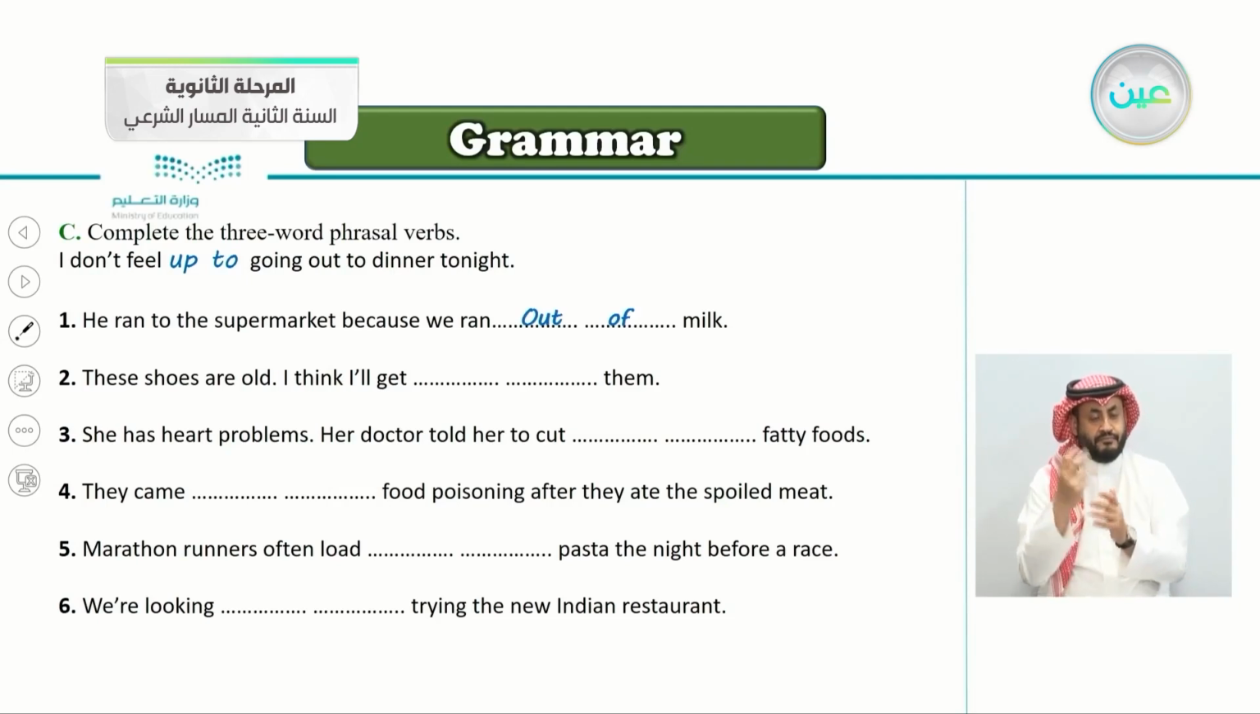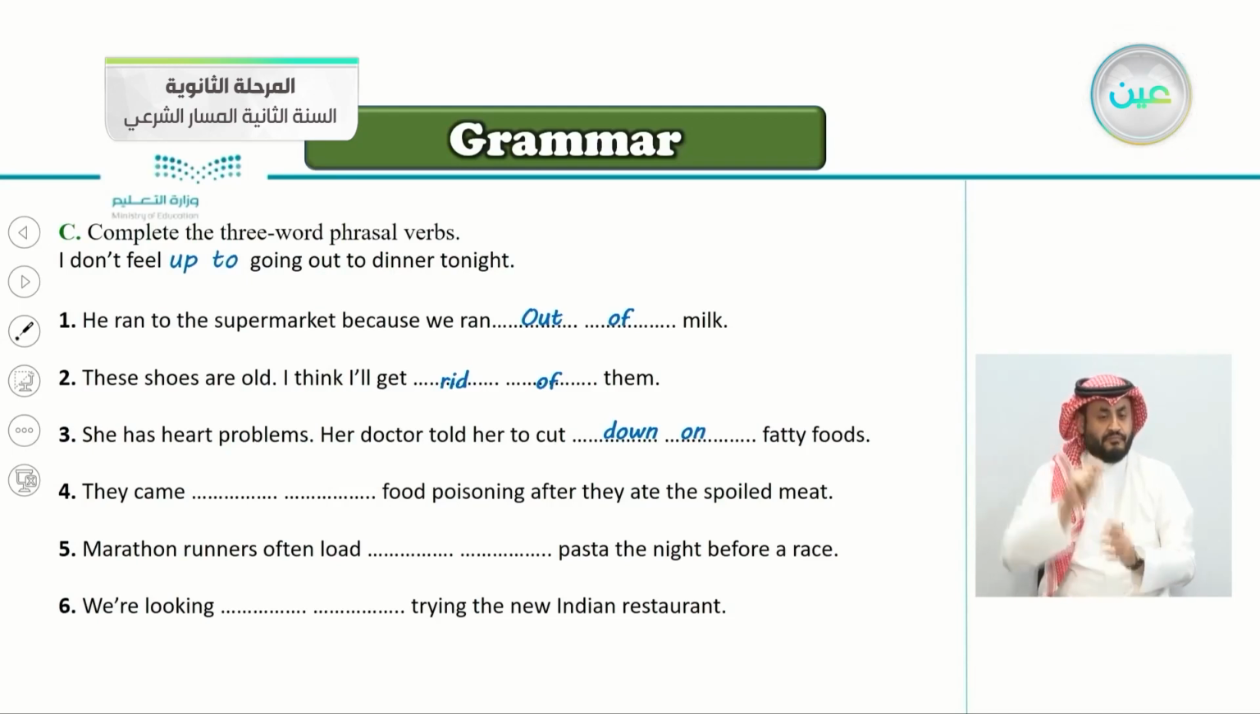Number two, these shoes are old. I don't want them anymore. I think I'll get, very good, rid of them. To get rid of something is to throw it, dispose of it. Number three, she has heart problems. Her doctor told her to cut fatty foods. No more fatty foods. So, to cut down on fatty foods.